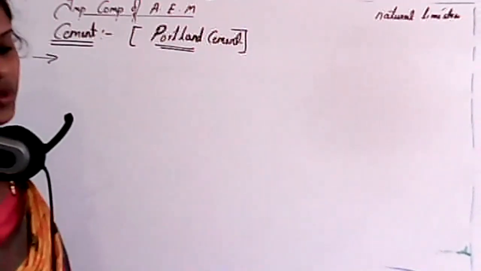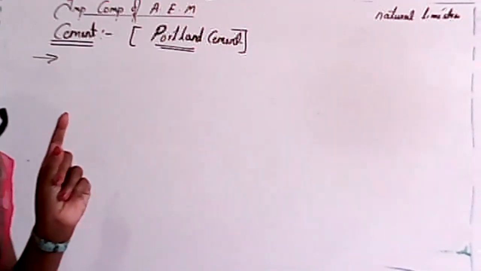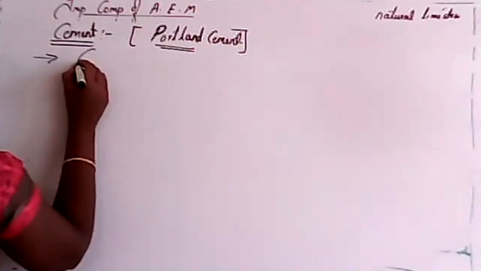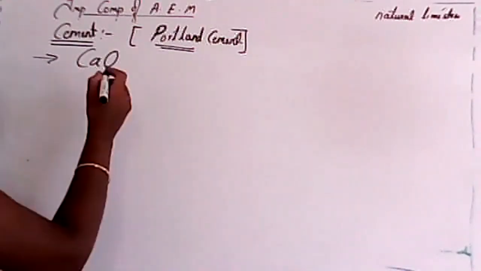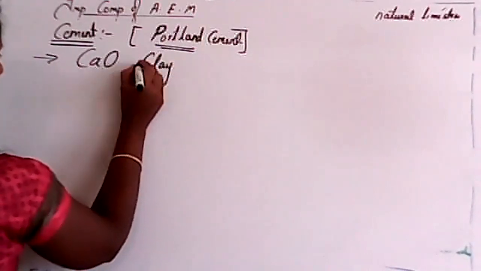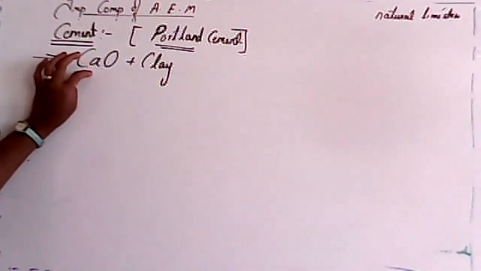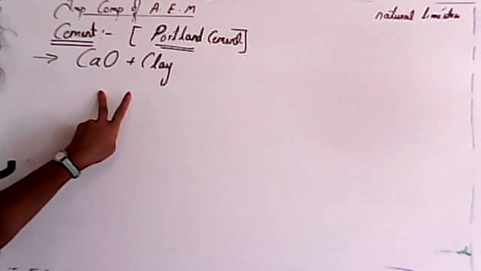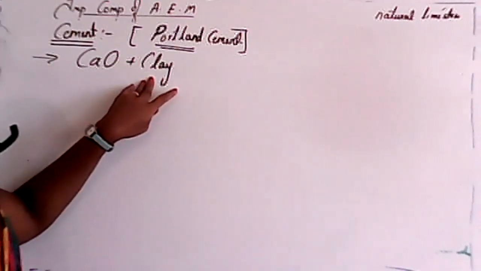Next one, how is this cement produced? See, student, cement is produced mainly by using calcium oxide, that is lime, with clay. Cement is obtained by combining lime, that is calcium oxide, with other material like clay.